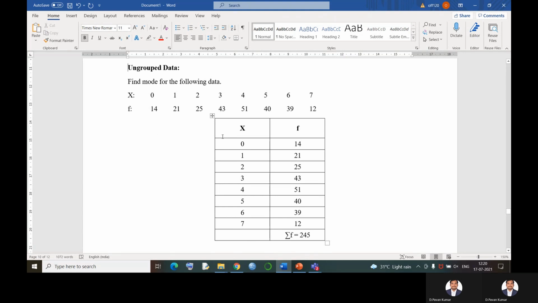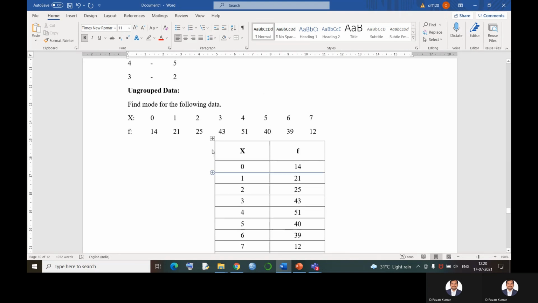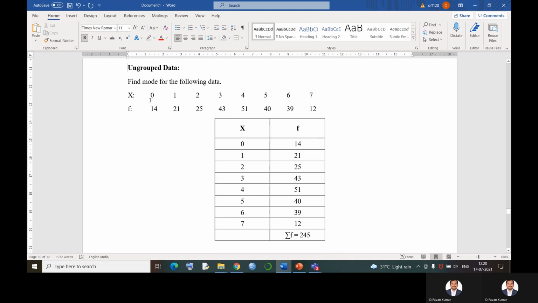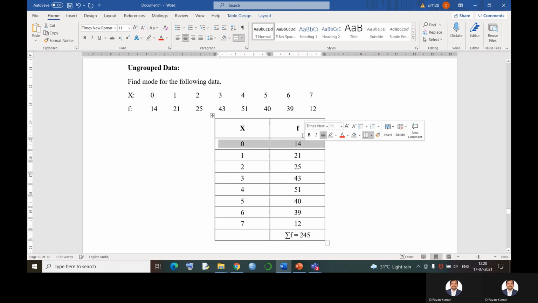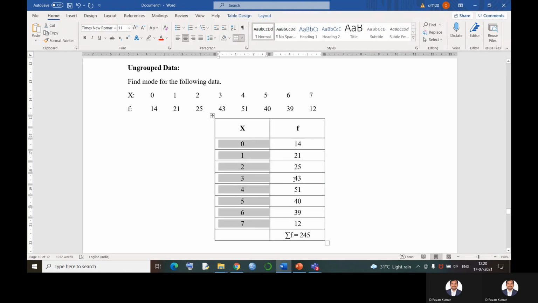Now if the observations keep repeating many times, it is very difficult for us to find the answer. So we will convert that problem to ungrouped data. What does this problem explain? See, x is repeating 14 times. That means frequency means what? The number of times an observation is being repeated.